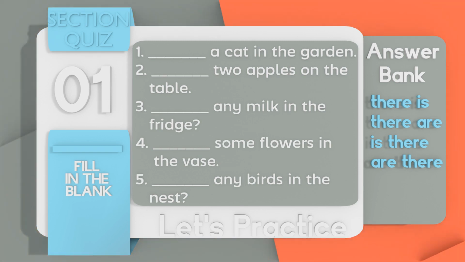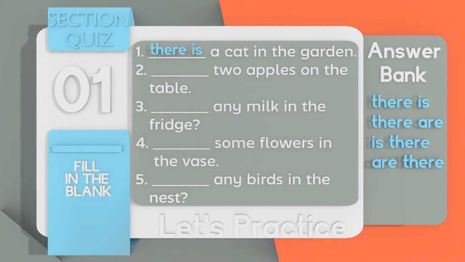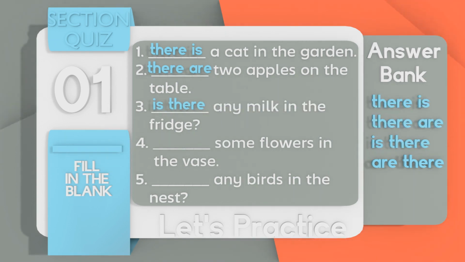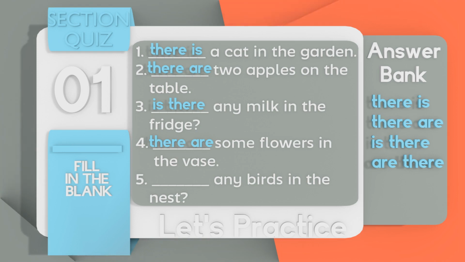All right, so for number 1, there is a cat in the garden. Number 2, there are 2 apples on the table. Number 3, is there any milk in the fridge? So fridge is the short way to say refrigerator, but it is very, very common. And just like with the contractions, you want to try to use these kinds of vocabulary when you're having a conversation. Okay, number 4, there are some flowers in the vase. And number 5, is there any birds in the nest?